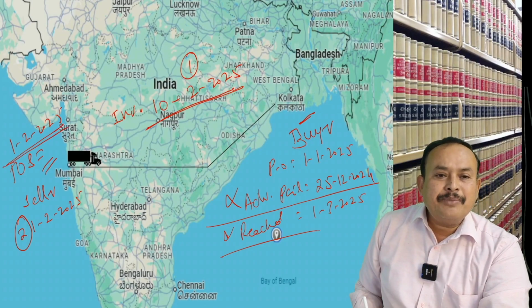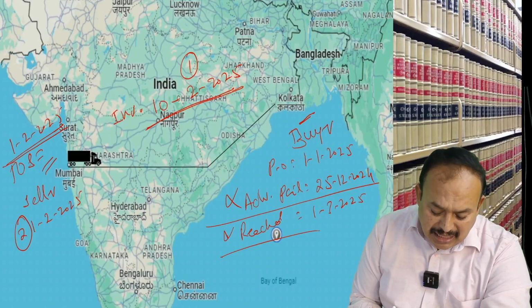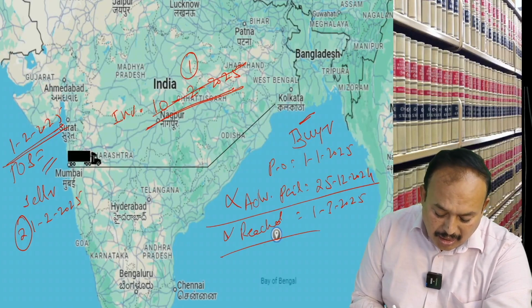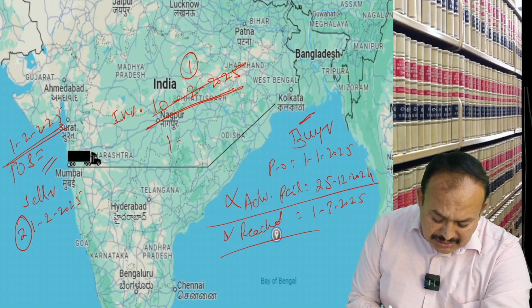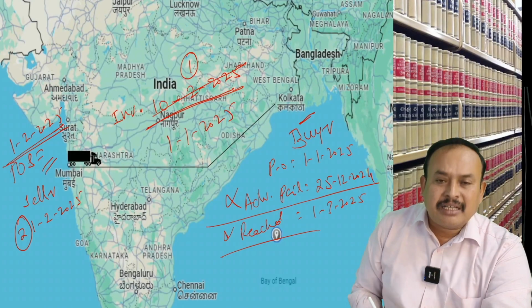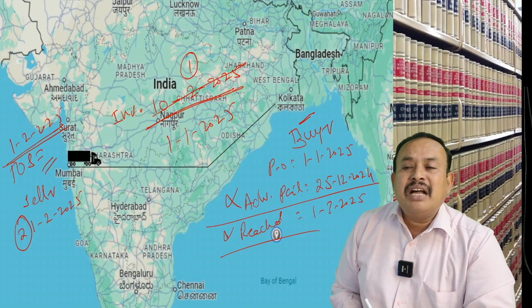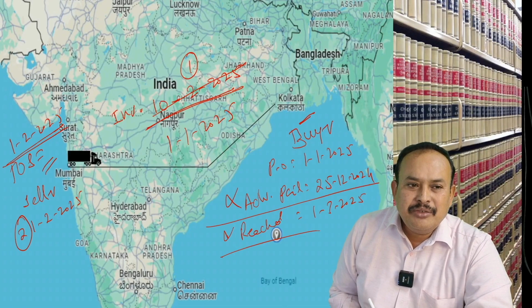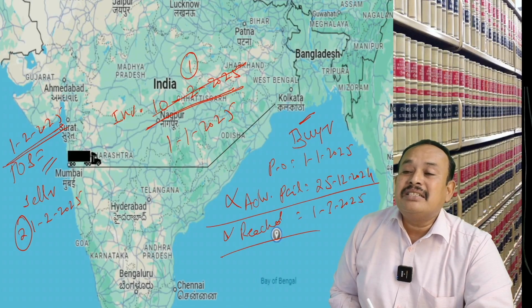Got the clarity? Sir, what if the invoice was not issued on 10th February, but, for example, on 1st January 2025? Then 1st January is the date of invoice, and the last day to issue invoice is the date of dispatch, namely 1st February, whichever is earlier.